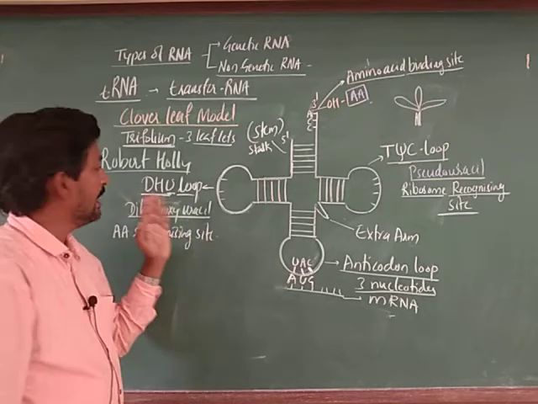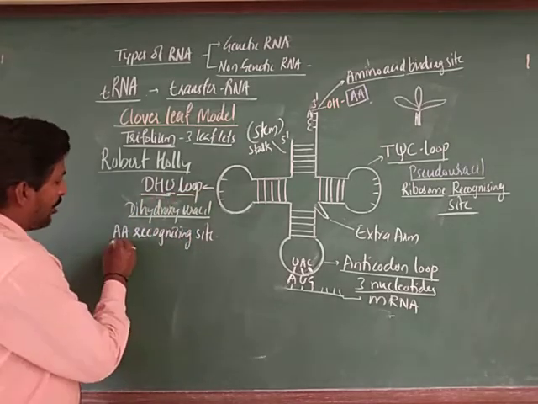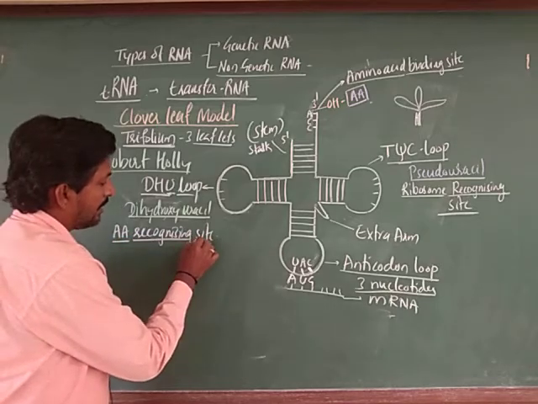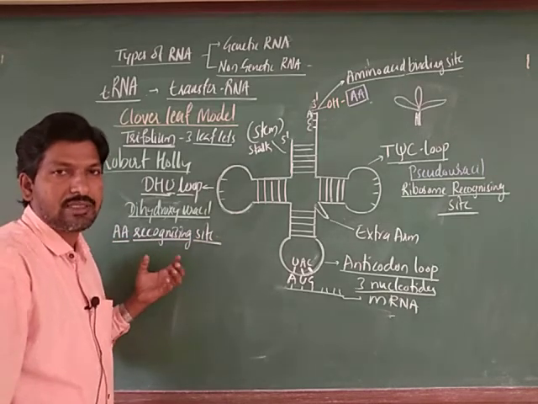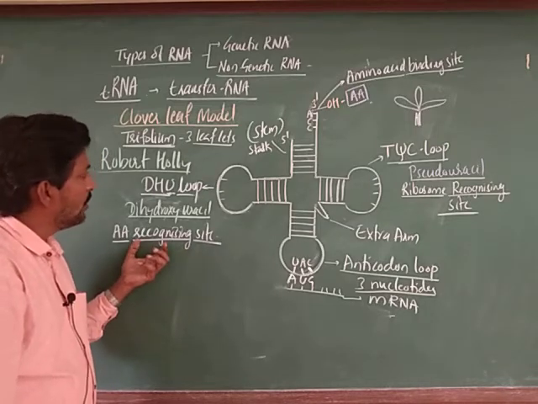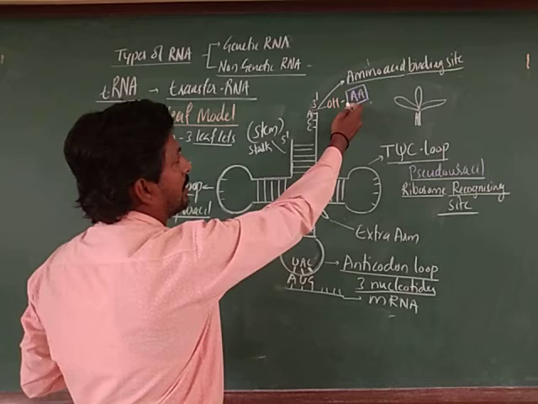Its function is as an amino acid recognizing site, or it can detect the amino acids present in different areas of the cytoplasm. So it helps to join with that new amino acid.